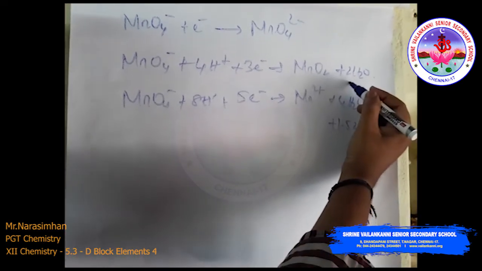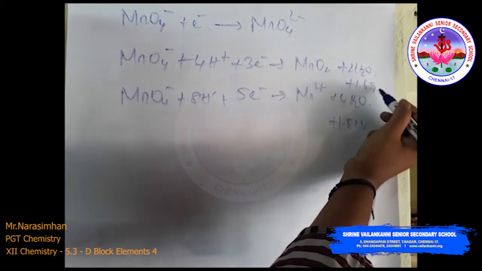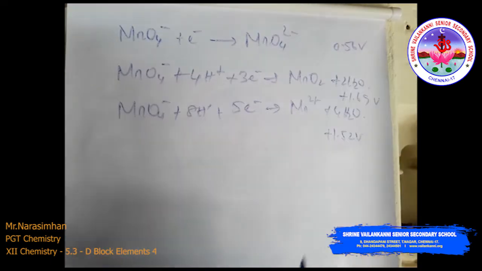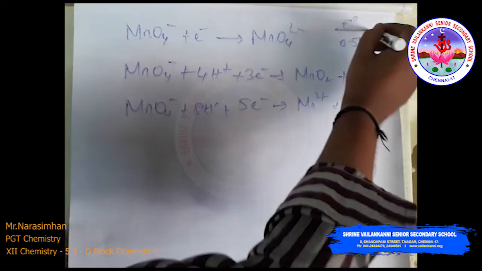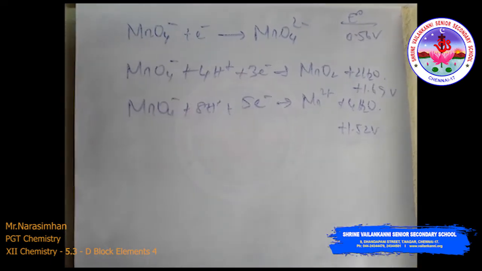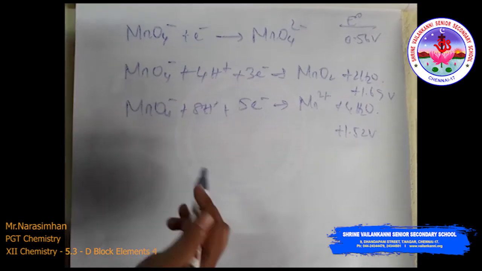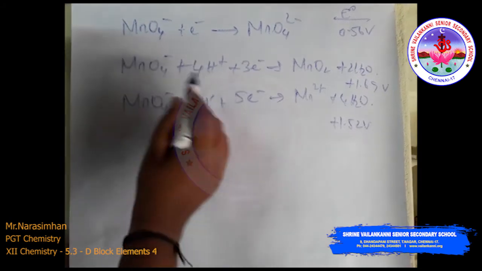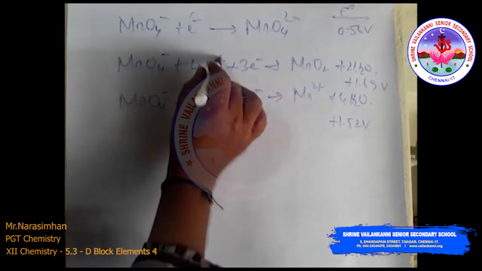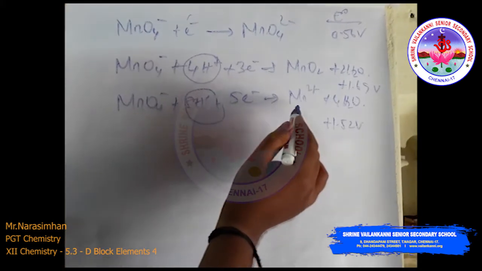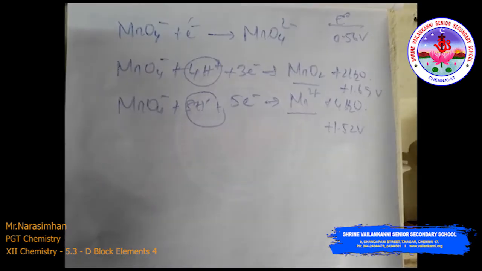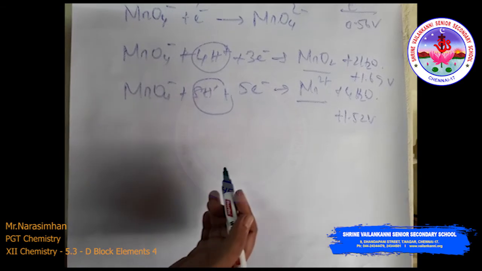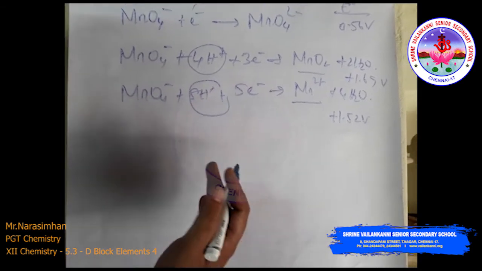This one has the electrode E0 value of plus 1.69 volt and this one 0.56 volt. So this is the electrode potential value of this. Increasing the hydrogen ion concentration of the solution plays an important role. So when the H plus ion is increased, the values change. All these reactions can be understood by considering the redox potential, and kinetics of reactions are also an important factor.